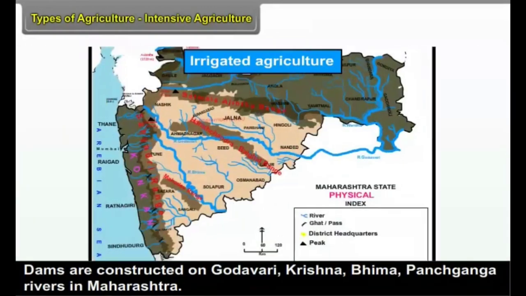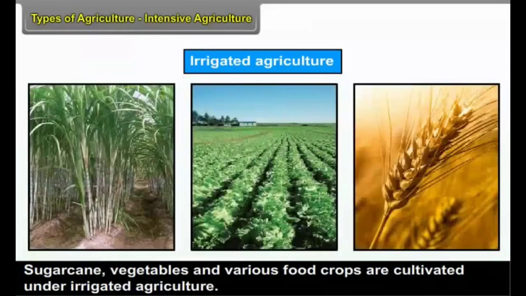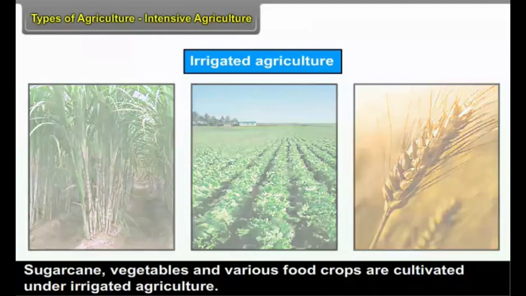Dams are constructed on Godavari, Krishna, Bhima, Panchaganga rivers in Maharashtra. Sugarcane, vegetables, and various food crops are cultivated under irrigated agriculture.